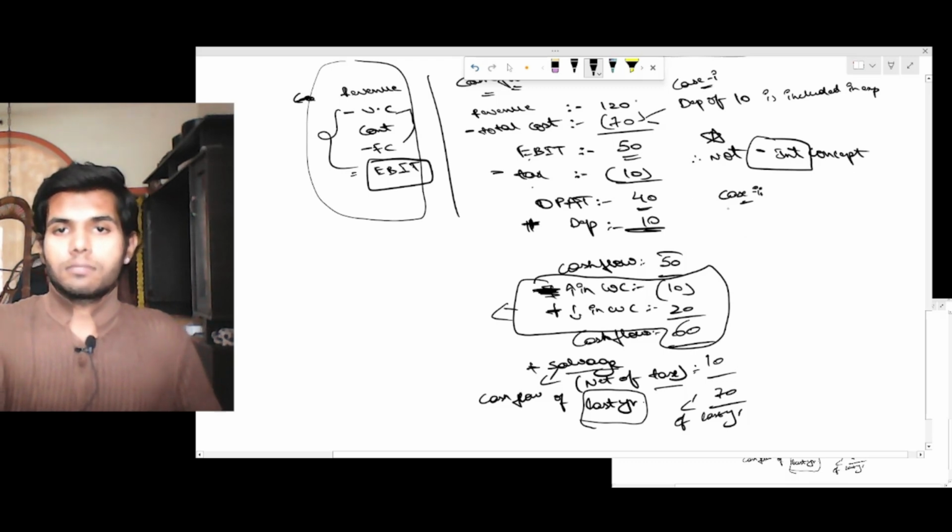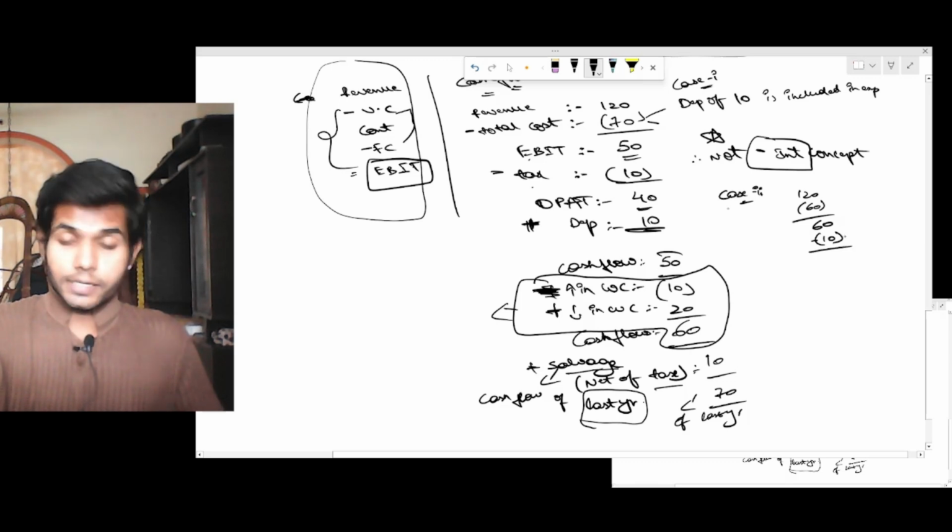That is, this is only 60. Case 2: 120 minus 60, we got 60 minus 10. Let's assume this to be the same. So 50. This was operating profit after tax.